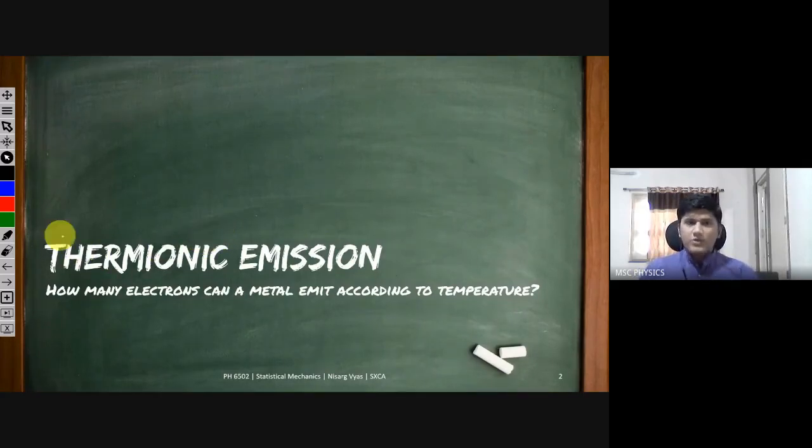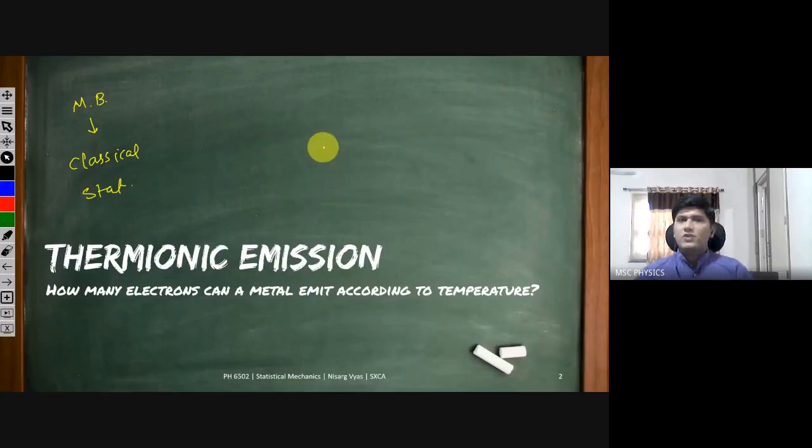But from today, we are going to use ideas from quantum mechanics. Till now we were using classical statistics, that is the Maxwell-Boltzmann distribution. It is called classical statistics because all the particles are distinguishable, and many particles can stay in one energy level. From today, we are going to apply quantum statistics, that is Fermi-Dirac statistics and Bose-Einstein statistics, to the system.